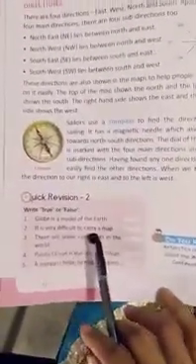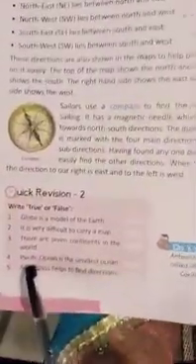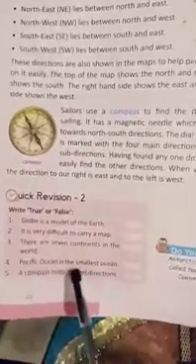And quick is the next. Globe is the model of the earth. True or false? Yes, globe is the model of earth. Next, it is very difficult to carry a map. No, it is very easy to carry a map, but it is very difficult to carry a globe. There are 7 continents in the world. Yes, there are 7 continents in the world. Pacific Ocean is the smallest ocean. No, Pacific Ocean is the largest ocean.